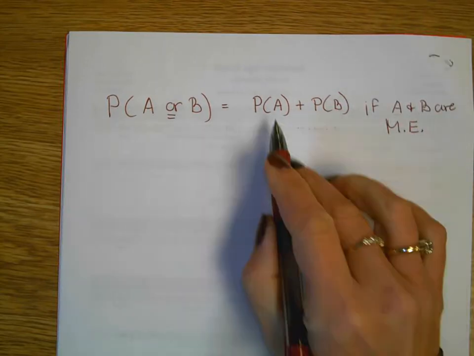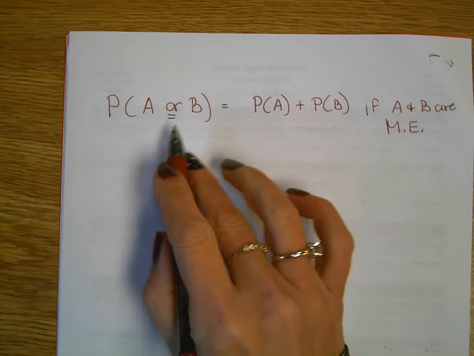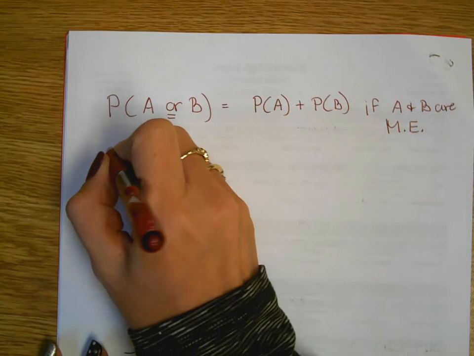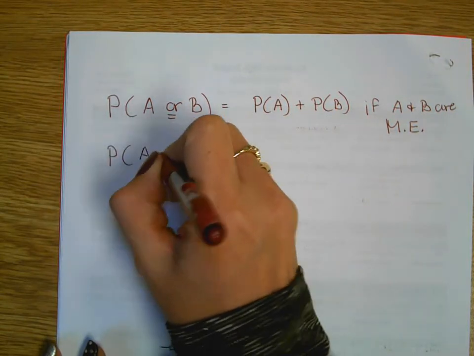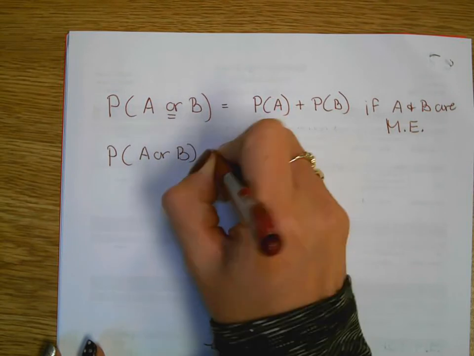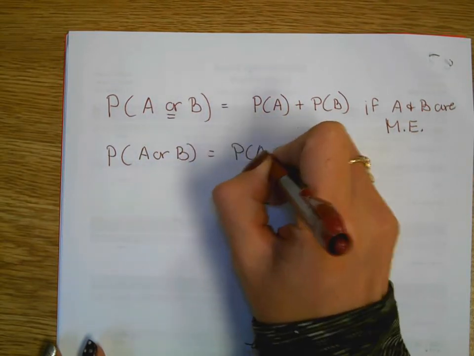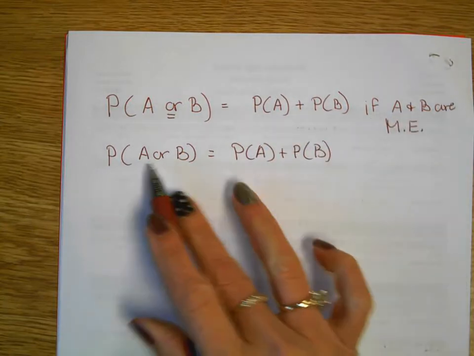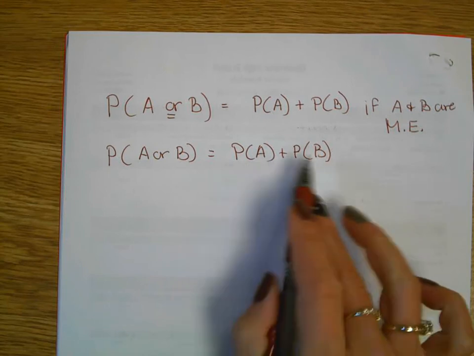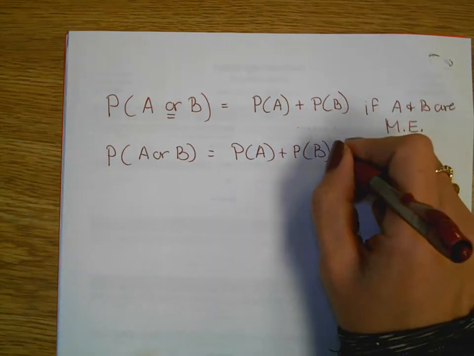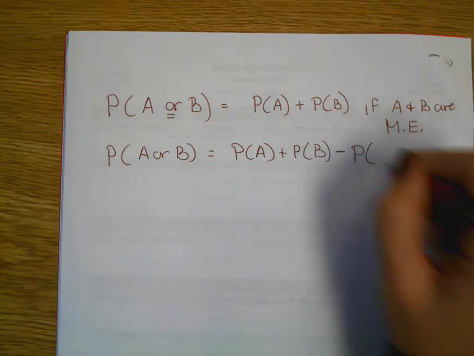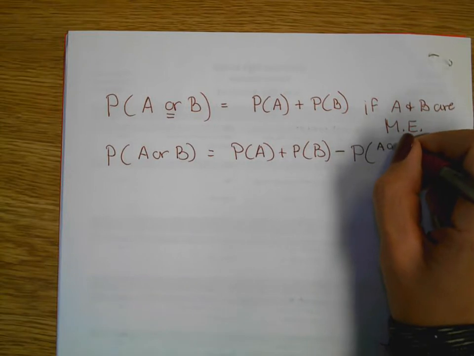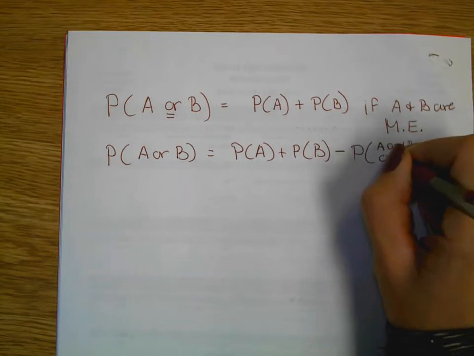Okay, because that means there's no overlap, so you're only counting the events one time. If they are not mutually exclusive, then you've got to subtract the ones that were double counted. So the probability of A happening or B happening, again, we always add, but then you've got to ask yourself, was there anything that was double counted because they were not mutually exclusive? If there are, you've got to subtract the ones that were in A and B, or I call it the overlap. Book says A and B happening. I call it the overlap.